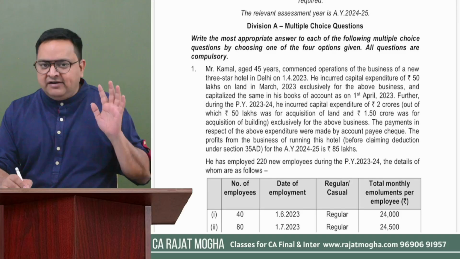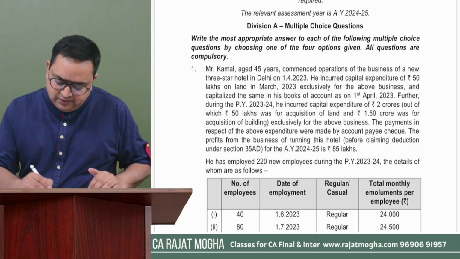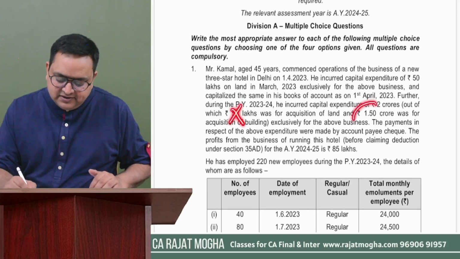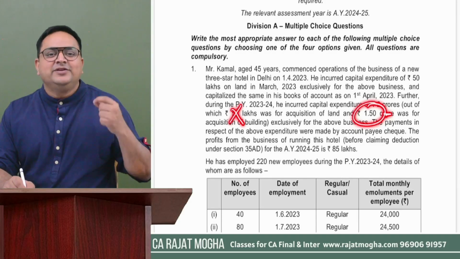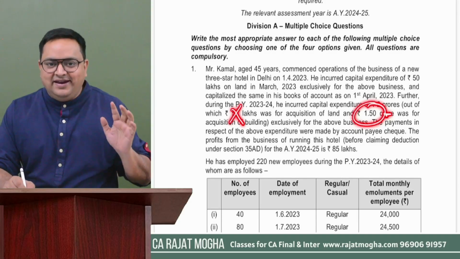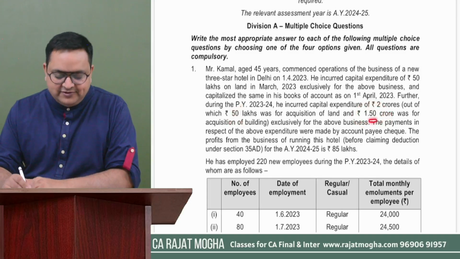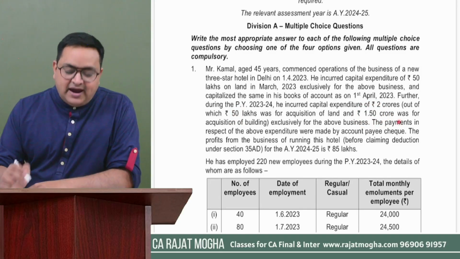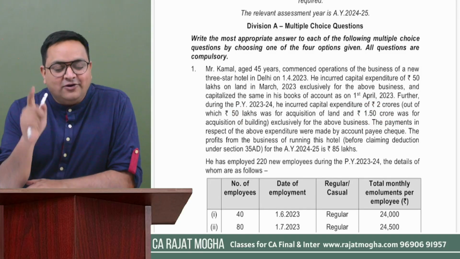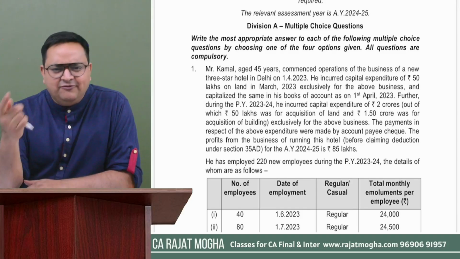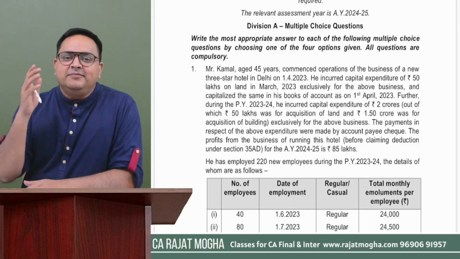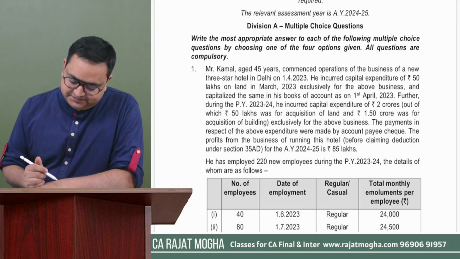We understand on land we are not going to allow. So on 50 lakh we are not going to allow this deduction. But yes, on 1.5 crores, which is related to that building, we can allow the deduction. Okay, so 1.5 crore we can allow. And do you know that if there is a loss in specified business, it can only be set off against other specified business. We have 14 types of businesses, so it can be set off among themselves.